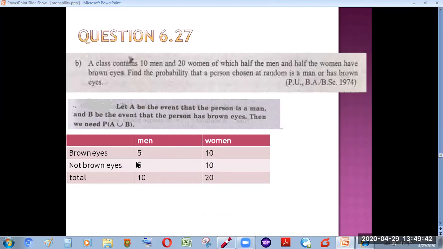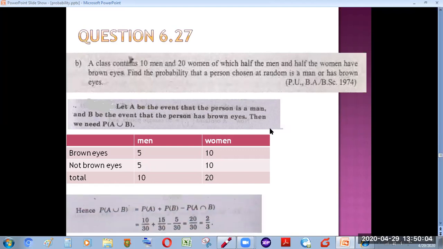So half means that out of these 10 men, 5 have brown eyes and 5 don't. And out of these 20 women, half means 10 have brown eyes and 10 don't. All right, so this is the distribution of the given question, and we need to find the probability that a person chosen at random is a man or has brown eyes.